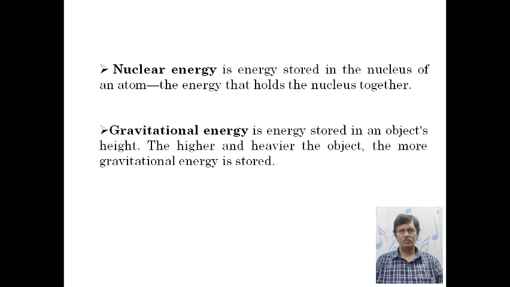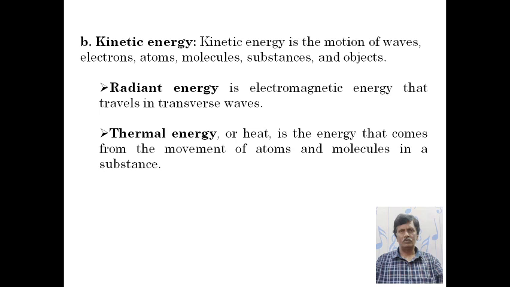The second type of energy source is kinetic energy. Kinetic energy is the motion energy of waves, electrons, atoms, molecules, substances and other objects. This includes various energies such as radiant energy.